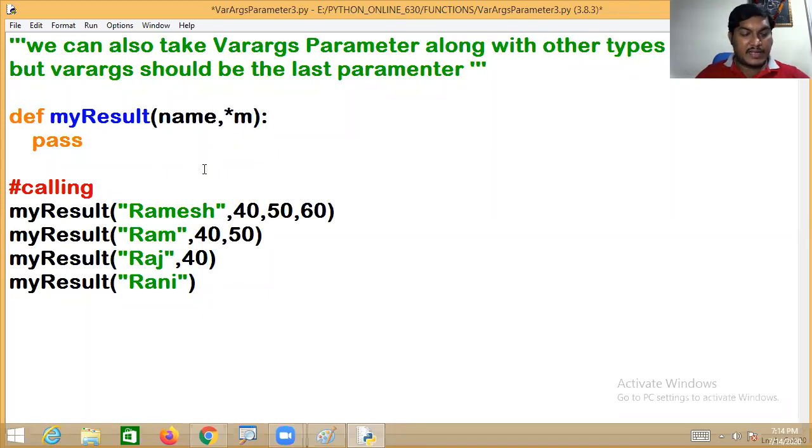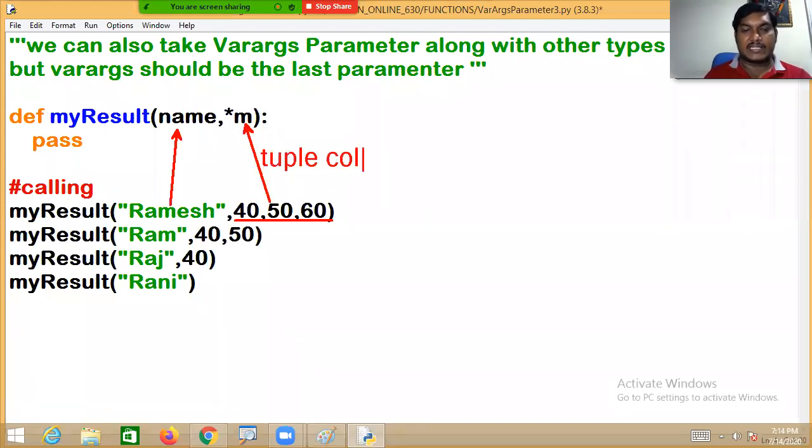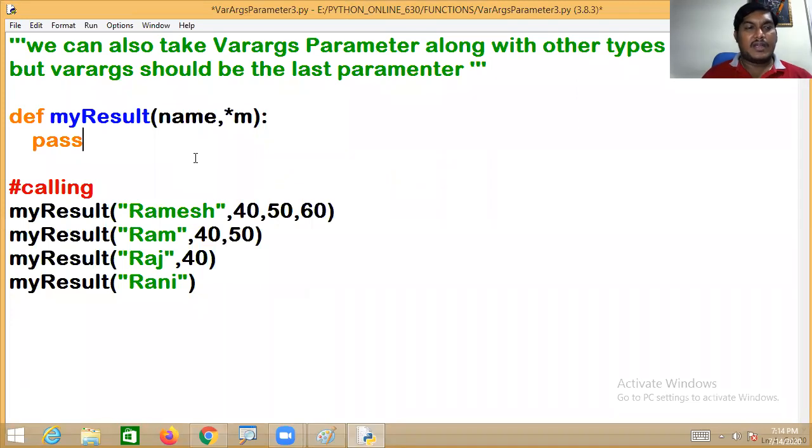So now automatically the name is taken here and all these three values are taken into M, but M is internally a tuple collection. Second time also, Ramu is taken into the variable name and these two values are taken into M. That is a tuple collection. No issue at all. Now let me do this.